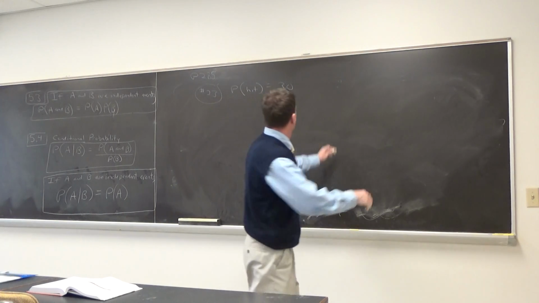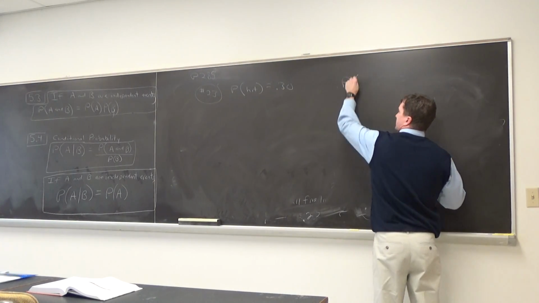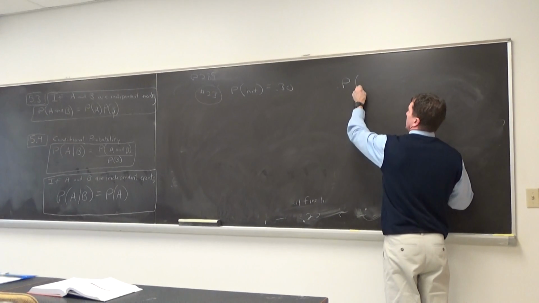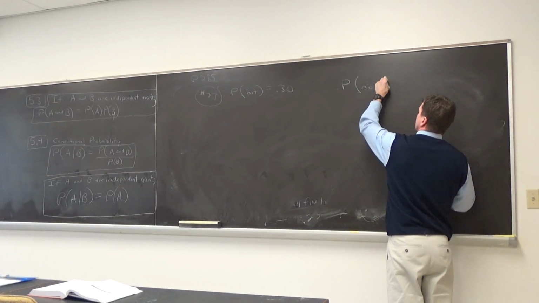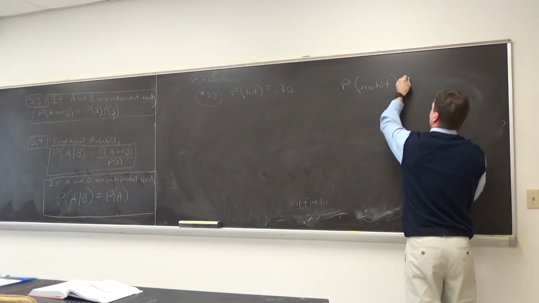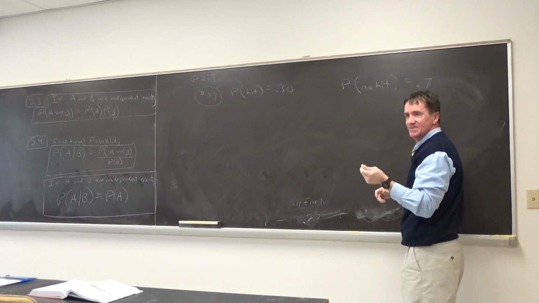I think you'll come up with this. So when that person's up to hit right now, what's the probability he doesn't get a hit? 0.7. Yeah. Everyone agree? Complement rule?